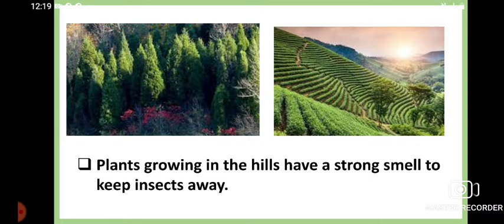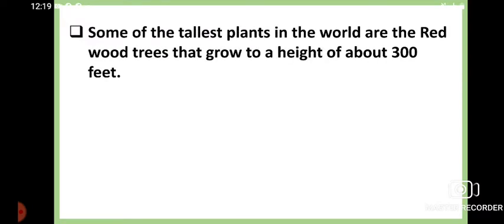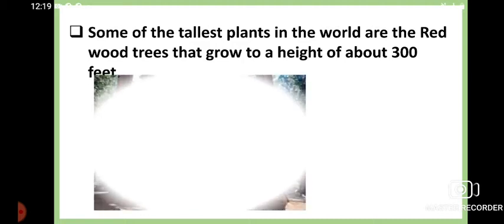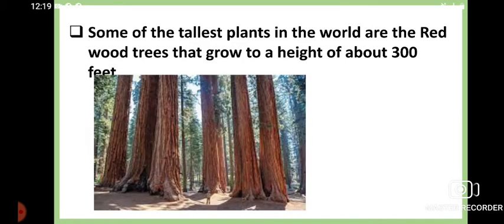Another interesting fact I must tell you: the tallest plants in the world are the redwoods, which grow to a height of about 300 feet. See, this is such an interesting fact. These are the redwood plants.